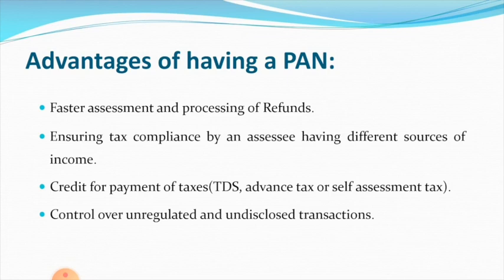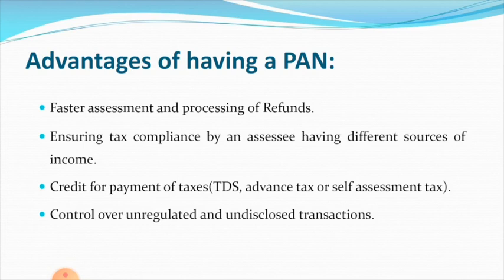Advance tax means tax paid in the middle of the year by an assessee to the government. They can give credit to the person if the authority is owning or knowing this permanent account number of an assessee. That means here they can refund the tax if he paid more tax, or they can deduct that much money from his tax liability while calculating the tax liability of an assessee.